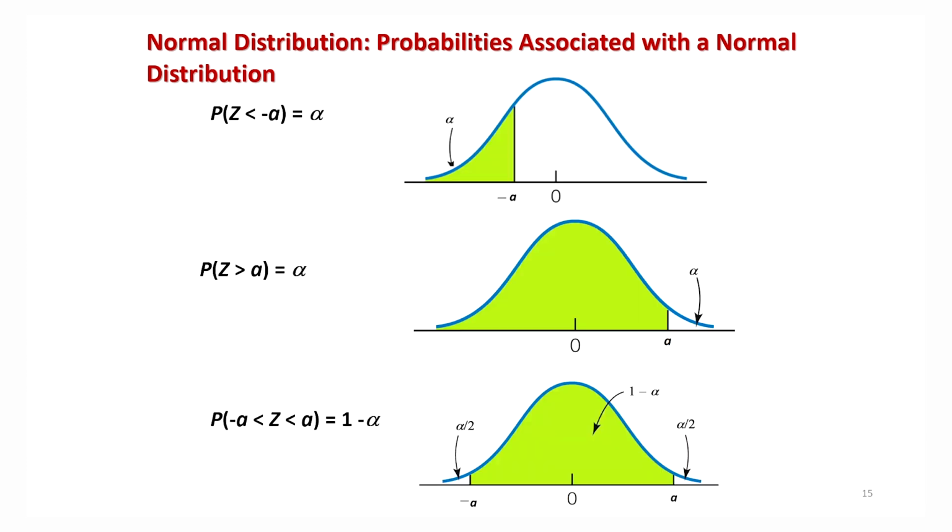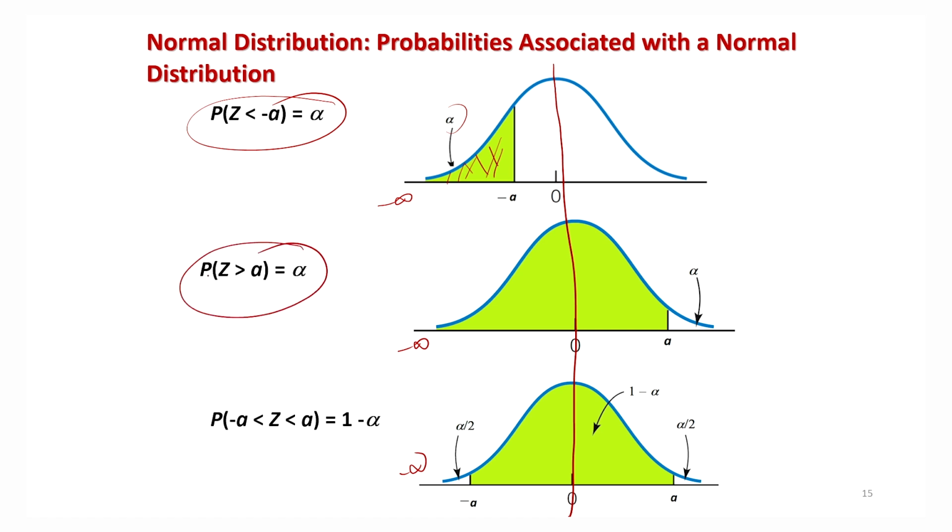And now I'm just trying to show it here graphically. If you try to see here, this is my mean 0, then this area is from minus infinity to minus a, this green area is given by alpha, for example. So this area here is alpha. And similarly, if you say the probability that z is greater than a, this area will also be alpha, because the probability that z is less than minus a and the probability that z is greater than a are going to be the same.